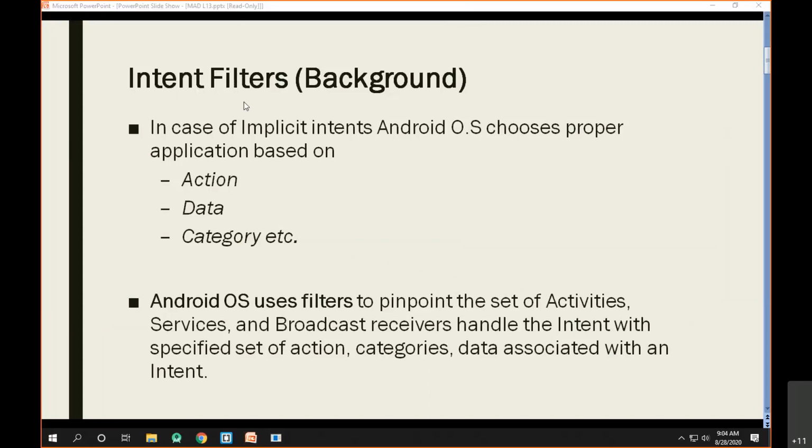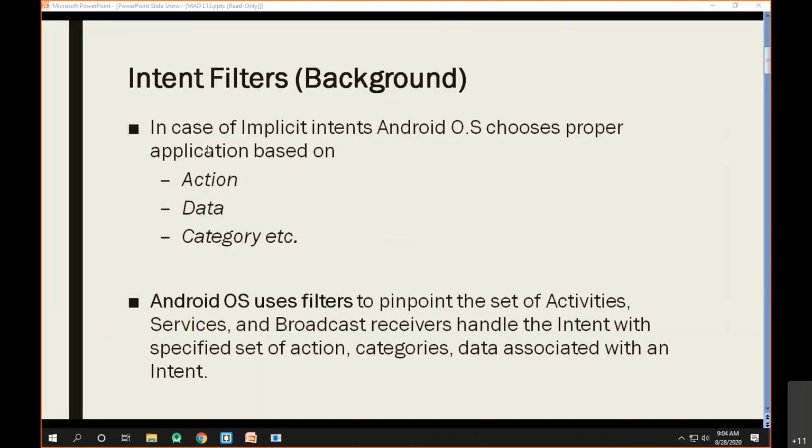The action and data mean you're not specifying the actual destination activity, but you are specifying some of the attributes of the destination activity.